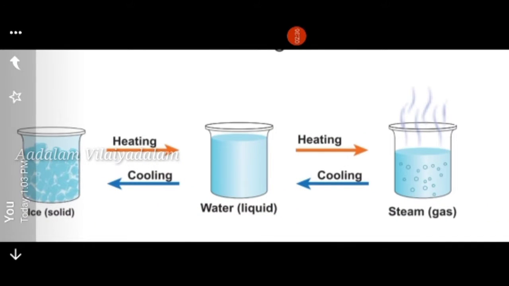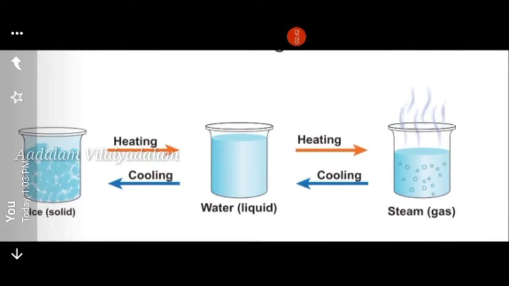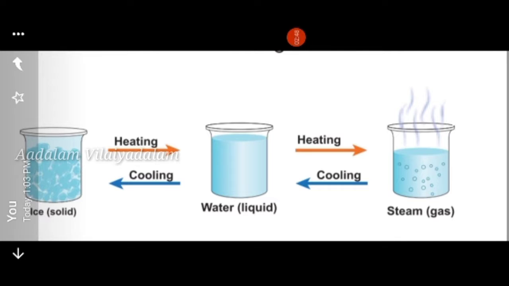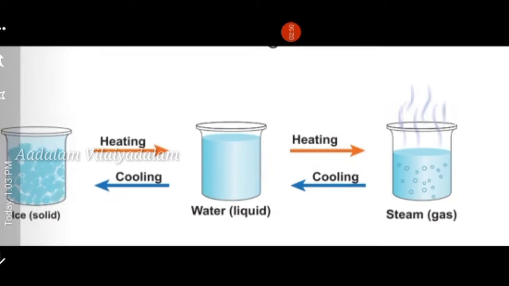You already know that water exists in three states, right? The first one is solid, the second liquid and the third gas. Change of state takes place either by heating or cooling. Heat energy is applied, or cooling means the heat energy is taken away. This is the reason for the changes.